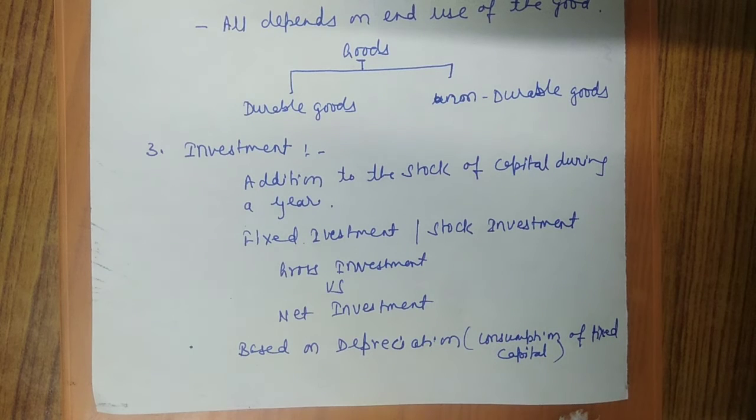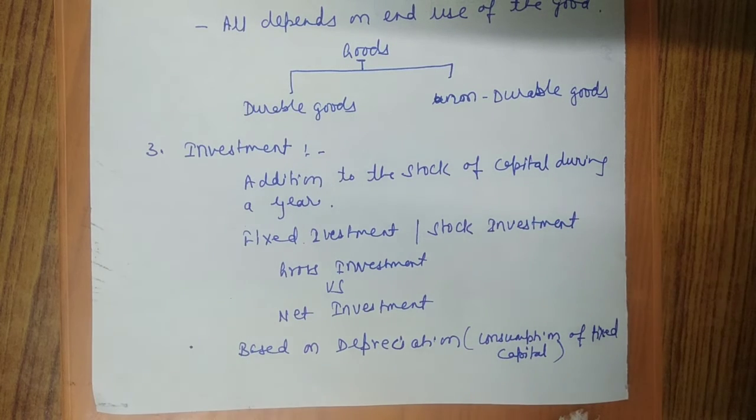Humanities and science students are not, so I am explaining this depreciation to them. Depreciation means reduction in the value of fixed assets due to normal wear and tear or passage of time or expected obsolescence. This is called depreciation.